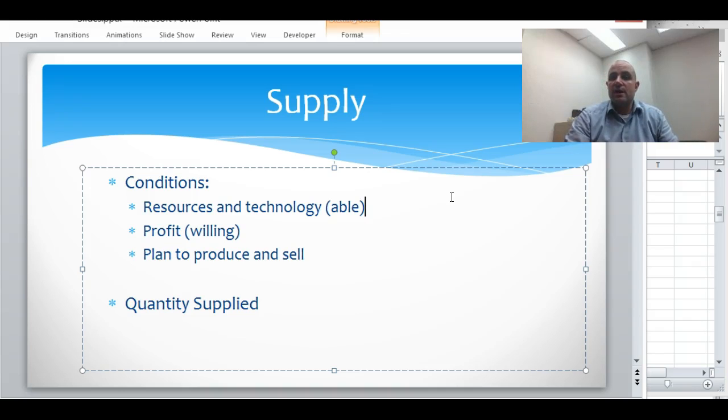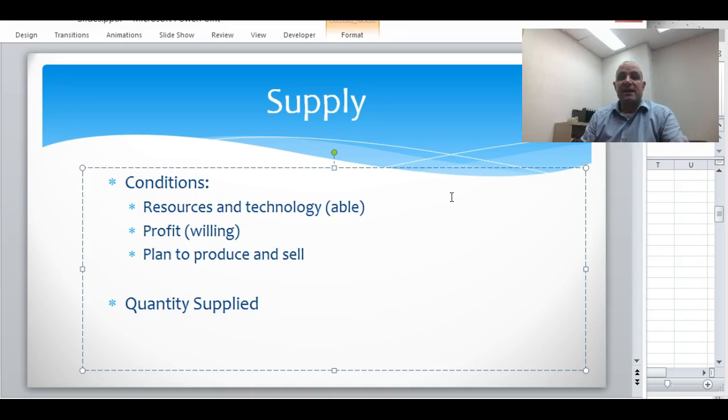And so, in order to be able to produce the good, you also have to be able to make a profit off of it. And in addition to that, you have to have a plan to produce and sell it. Now, just because firms can and are able to profit off of selling a good, they're still going to make choices of which of those goods they're going to sell. And a lot of times it's going to depend on how much profit they make. Right? So they can have a lot of goods that they can produce, but they may choose to focus on other areas. So they also must have the plan to sell it.